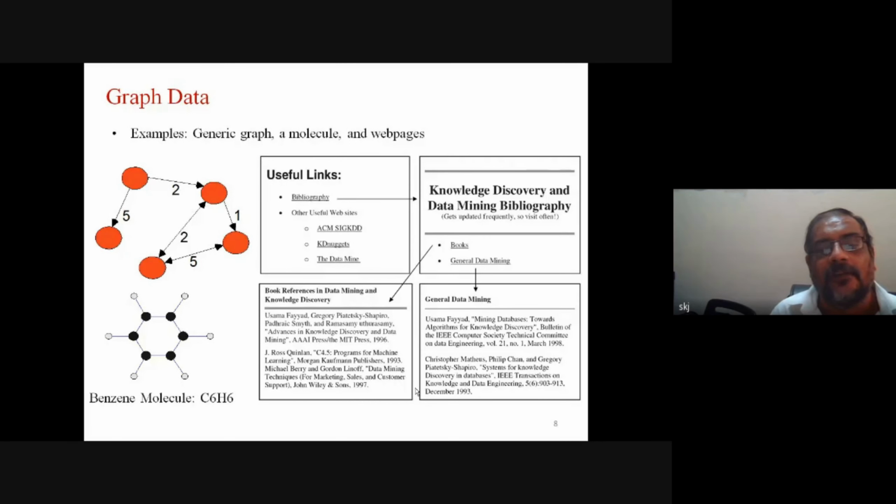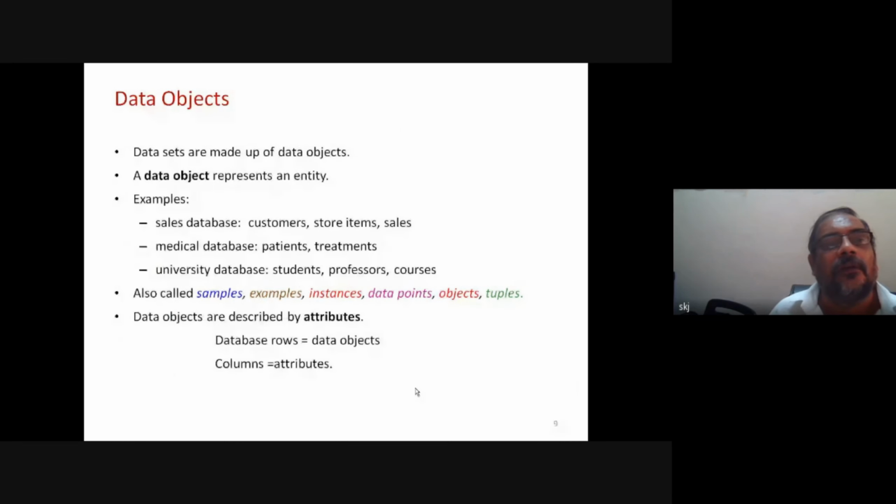So just to show you, the web can be represented in the form of this graph. Generic graph or molecule and web pages.